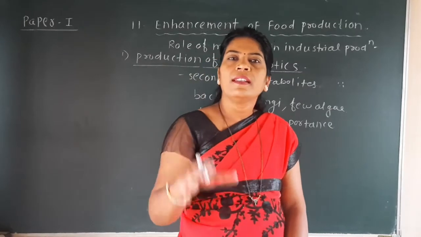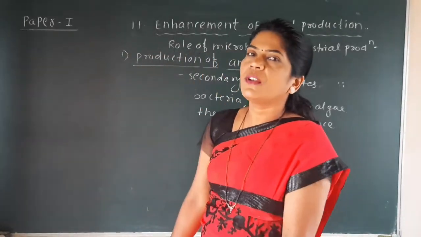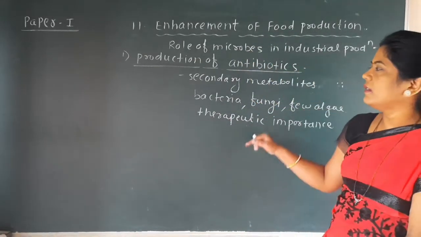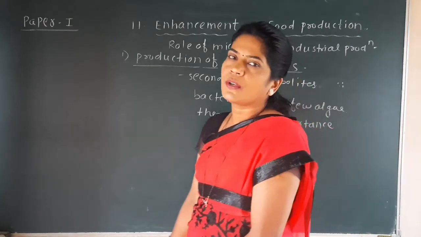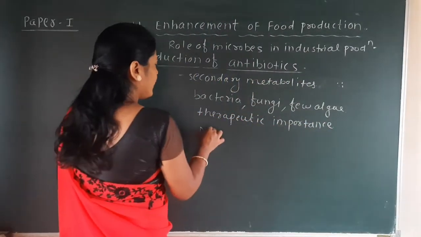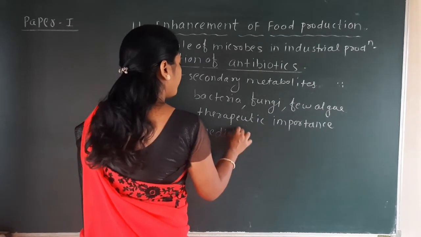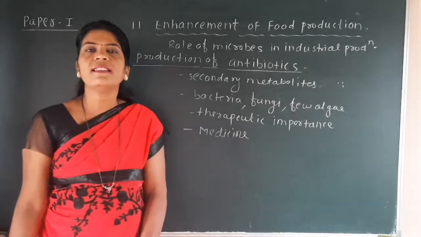In other words, they are important for the health of human beings. They prevent various types of disorders, and that is the meaning of therapeutic importance. So they are widely used in medicine for the treatment of various disorders or diseases.